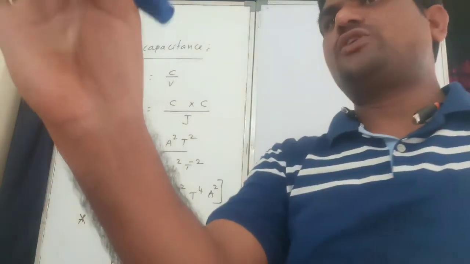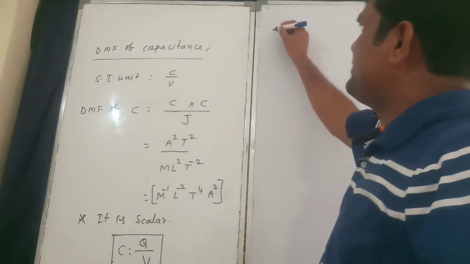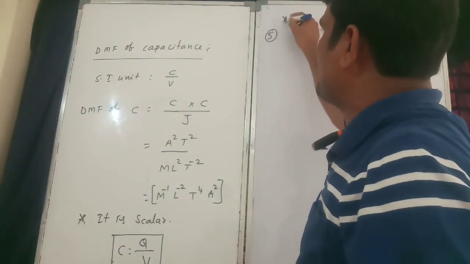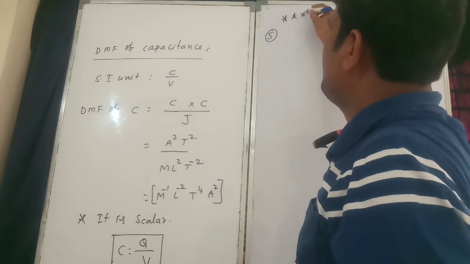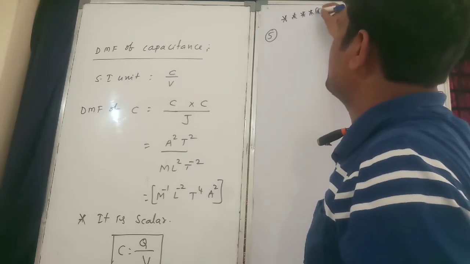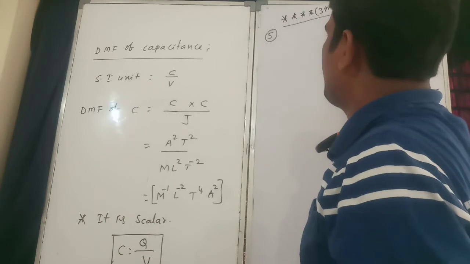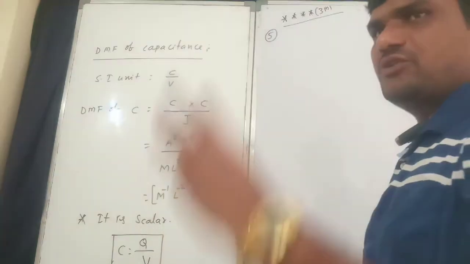Next, a very important 3 mark question. First 3 mark question in the capacitor. Total 4 questions are there.